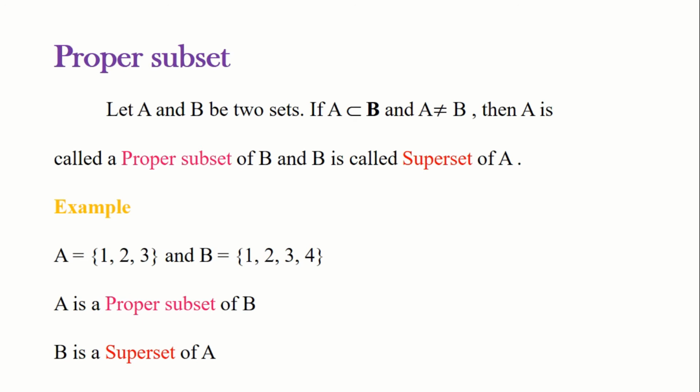Now let's see what is the proper subset. Let A and B be two sets. If A is a subset of B and A not equal to B, then A is called a proper subset of B. That is, A must contain at least one element less than B. Or we can say that there exists at least one element in B which is not in A. And this set B is called superset of A. Here we have two sets A and B. We can see here B contains all the elements of A. Also the order of A is less than the order of B. Thus we can say A is a proper subset of B and B is a superset of A.